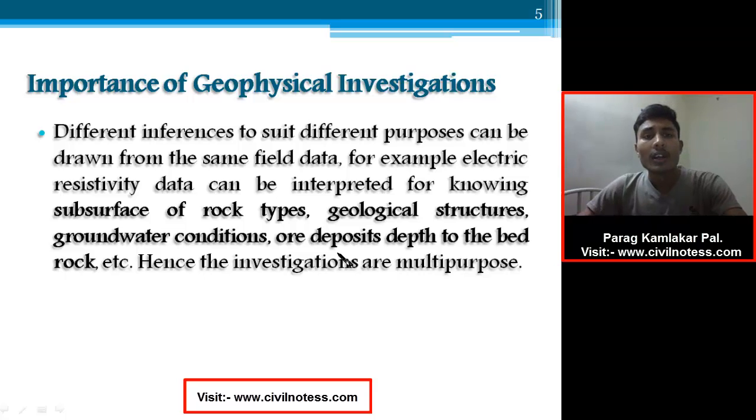Now, different interpretations to suit different purposes can be drawn from the same field data. For example, electrical resistivity data can be interpreted for knowing the subsurface rock type, geological structure, groundwater condition, deposit depth to the bedrock, etc. Hence the investigations are multiple. That is exactly what I was talking about on the last slide: it deals with the subsurface rock type, geological structure, groundwater condition, and depth of the bedrock. All these can be determined with the help of geophysical investigation.